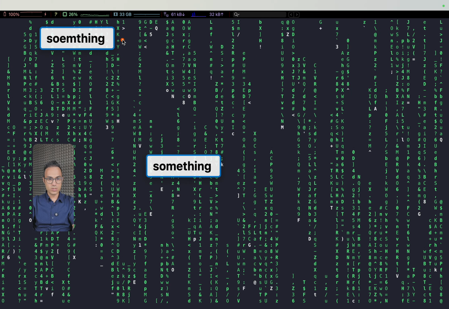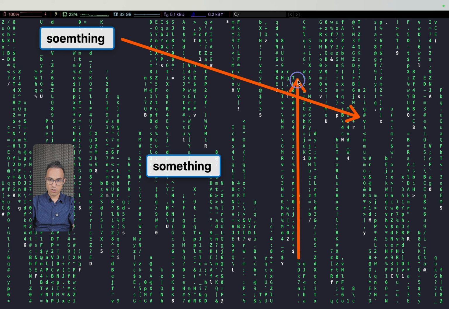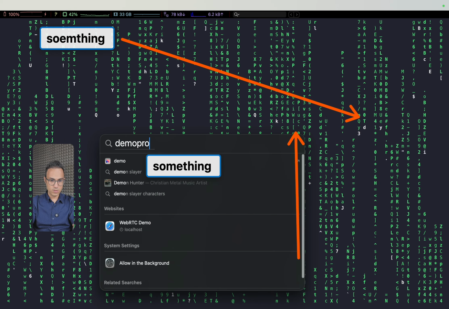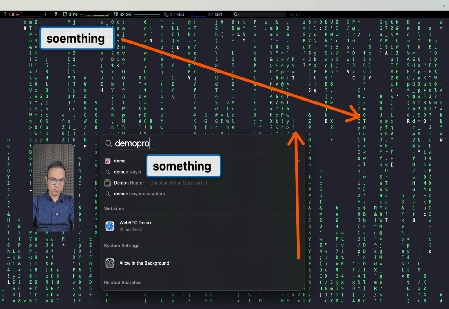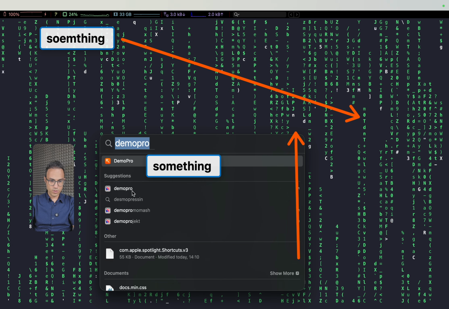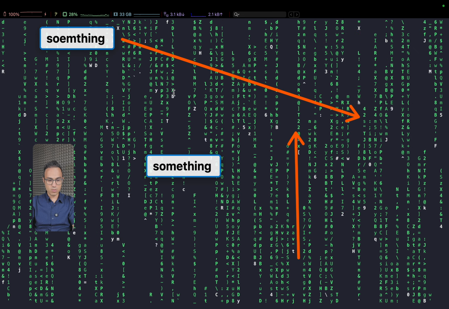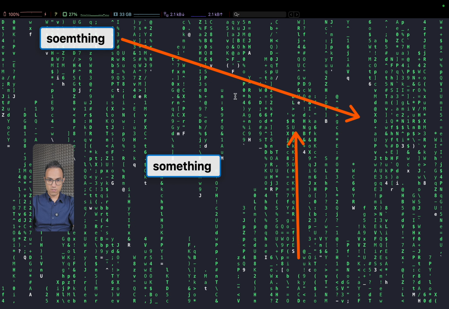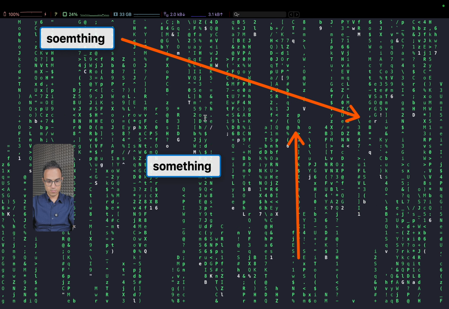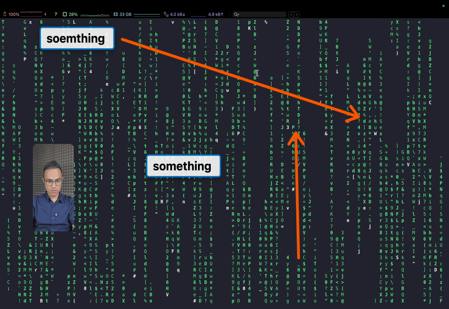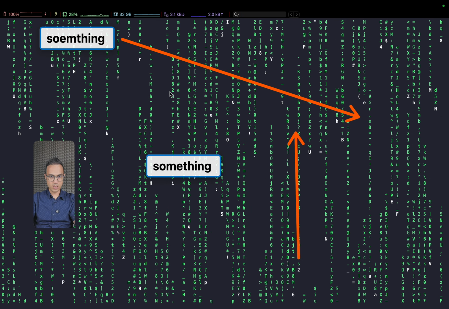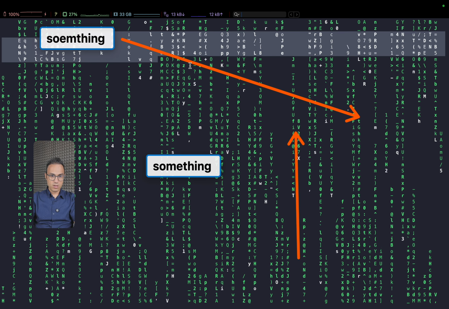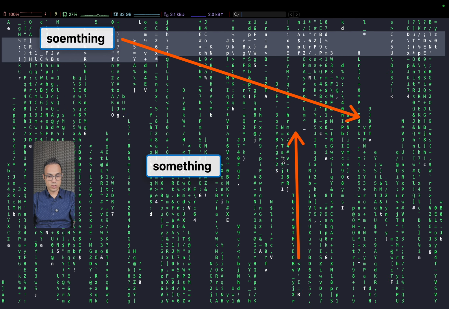I'm currently using another software for these arrows. It's called Demo Pro. But we also have a feature of writing arrows, I forgot the exact key, or maybe in this version I don't have it, drawing arrows with Vibe Stage as well.